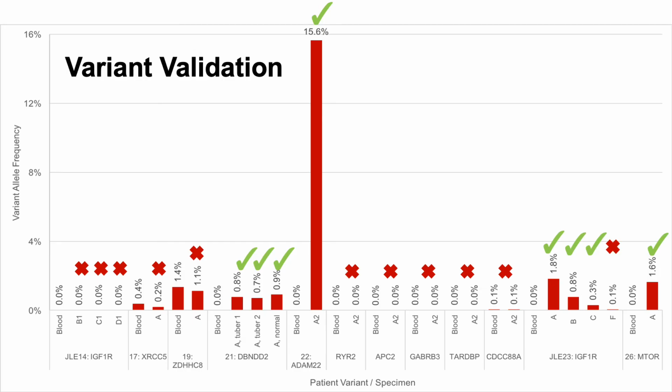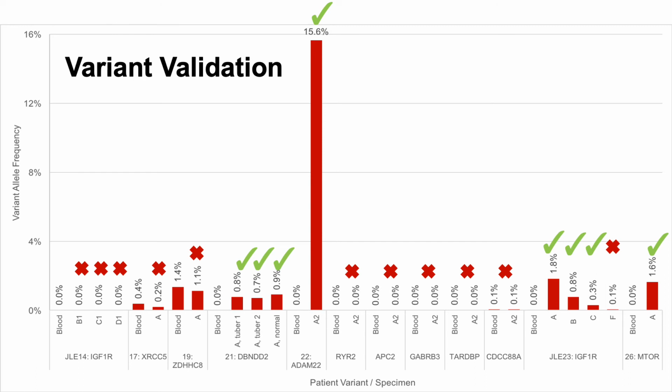Here is a visualization of some of the variants that were either refuted or validated. Each bar represents a different type of tissue. The bars are separated by subject in the respective gene of interest. The blood should contain 0% of the mutation, otherwise it would not be considered somatic.